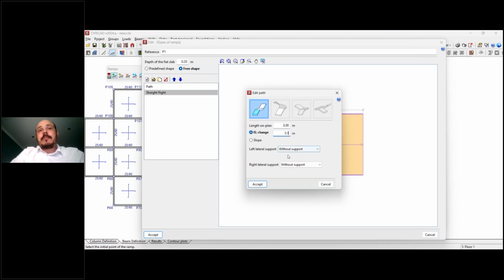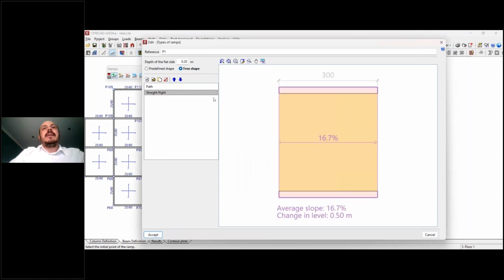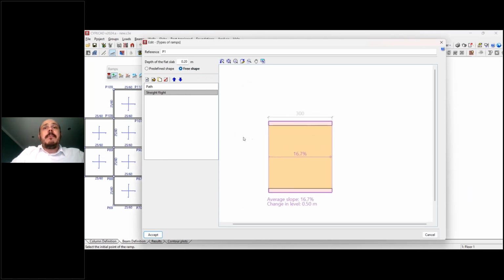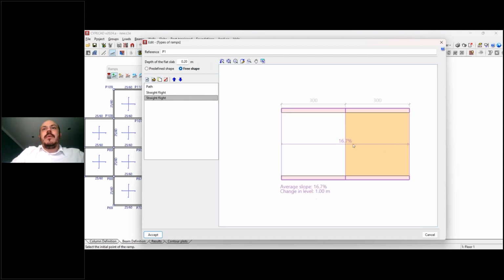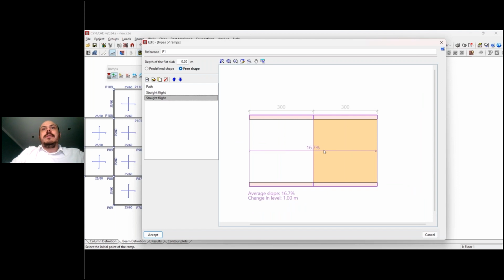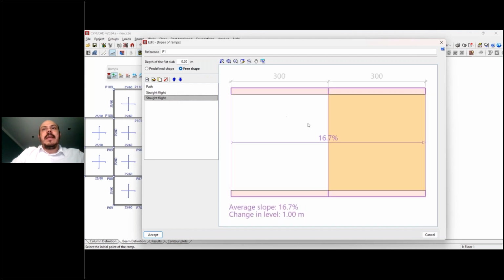Okay? And let's add some supports on the lateral, left and right laterals of the ramp. For example, could be without a support, concrete wall, support on the lower or in the higher floor. For example, let me add some concrete wall in both sides, okay? This is the width of the concrete wall. So I have this first piece of my ramp. Then I will do the same. I will duplicate this guy. So I have a second element here, the first and the second.